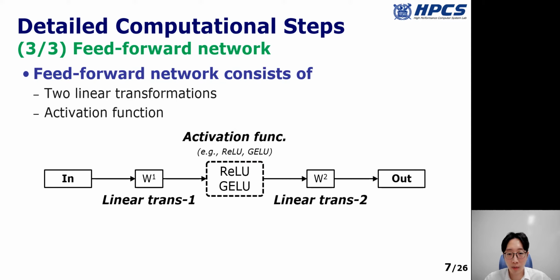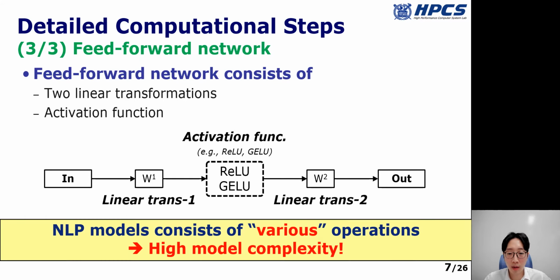The last component is a feed-forward network. As shown in the figure, the feed-forward network consists of two linear transformations and one activation function between them. Finally, we can conclude that the NLP models consist of various operations which result in high model complexity.